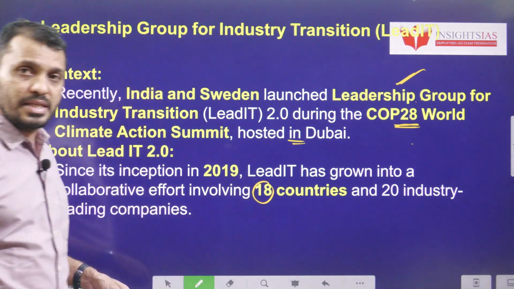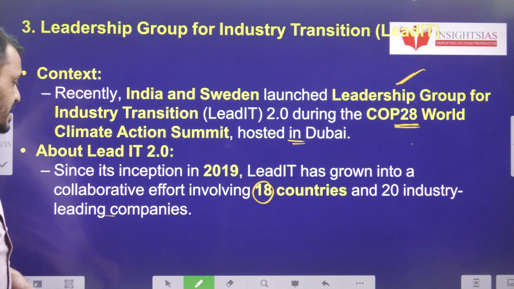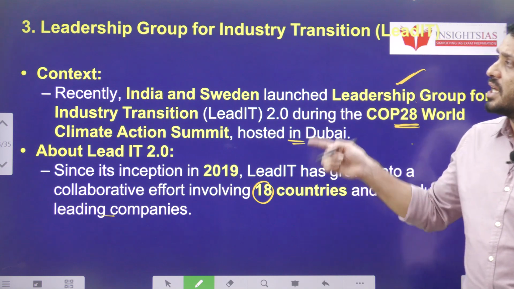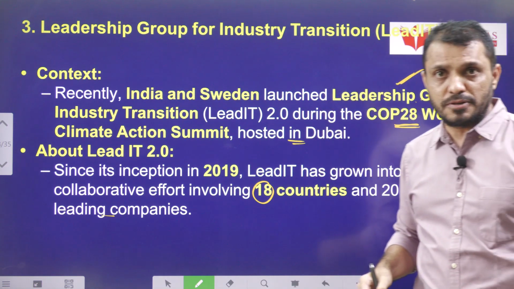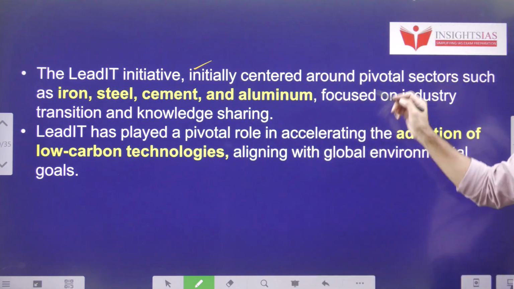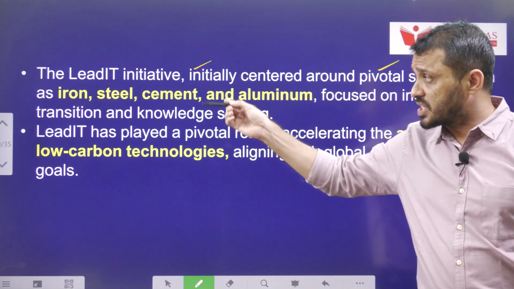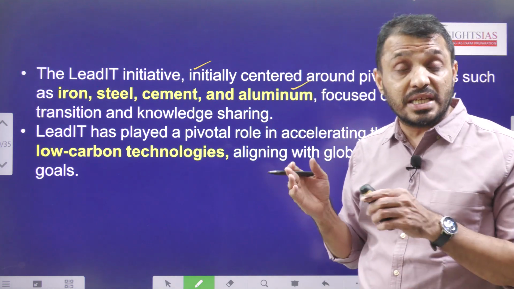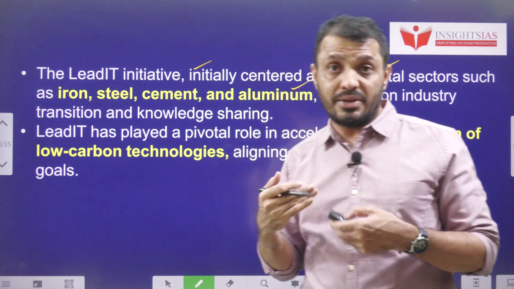In this organization, 18 countries and 20 industry-leading companies are present. This is mainly about taking initiative regarding iron, steel, cement, aluminium, and bringing technologies into these sectors so that they become more environment friendly.